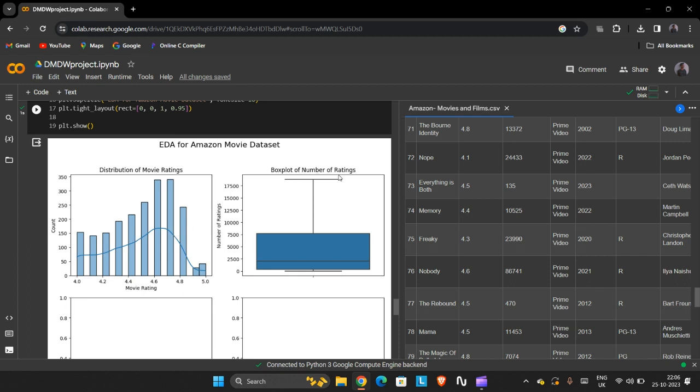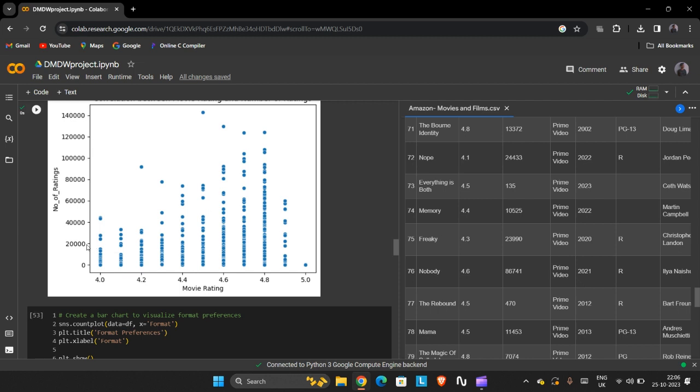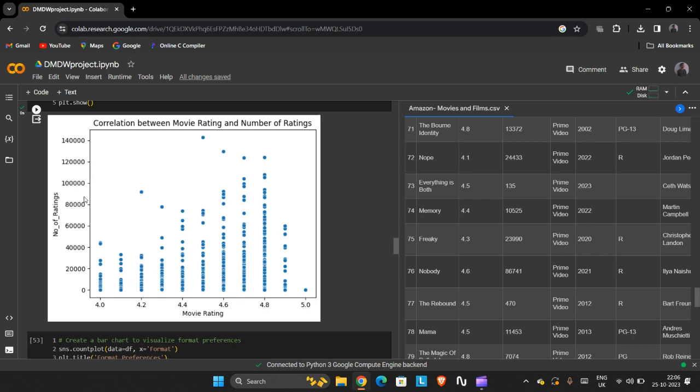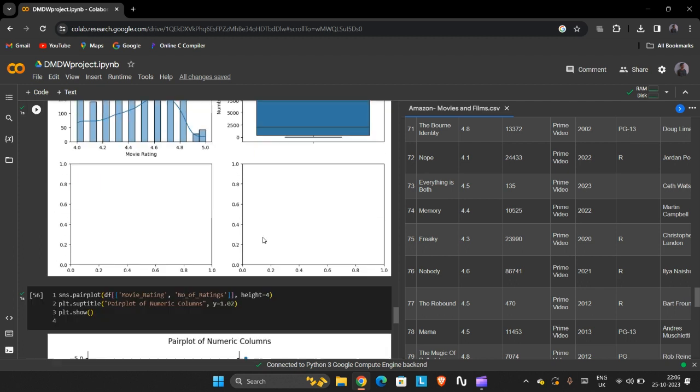This is a box plot of the number of ratings. As we have seen above, in the number of ratings we have around 1,40,000 users, and here it comprises of just 17,1500. That means these are the users who give the reviews at the maximum point.